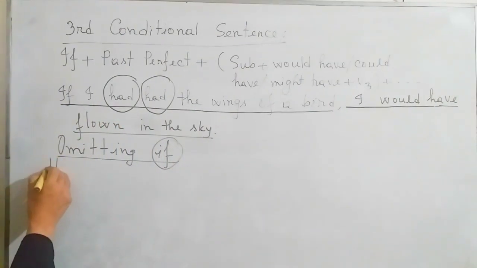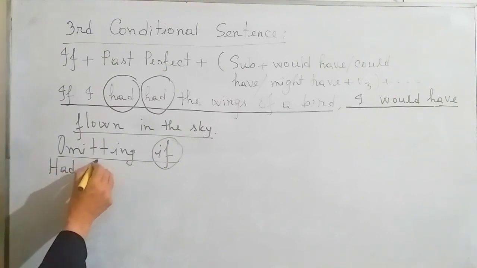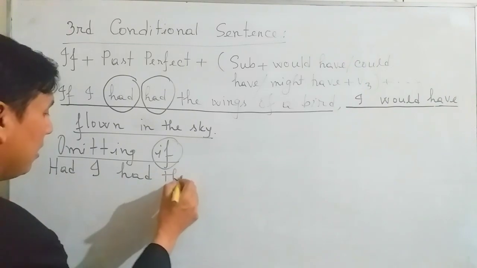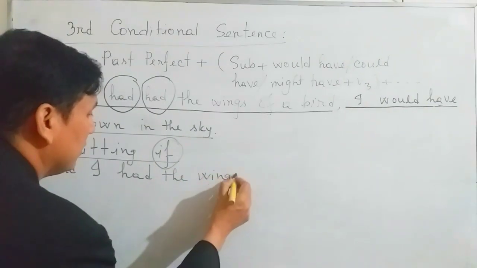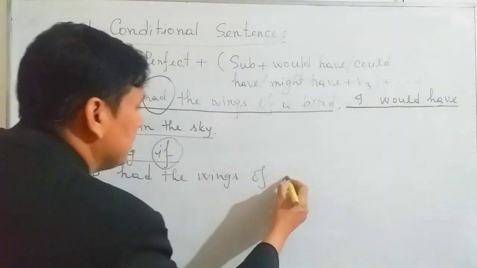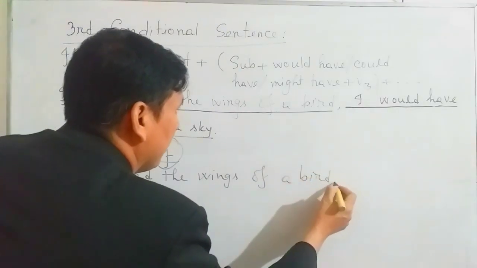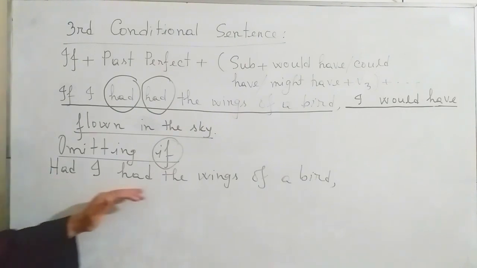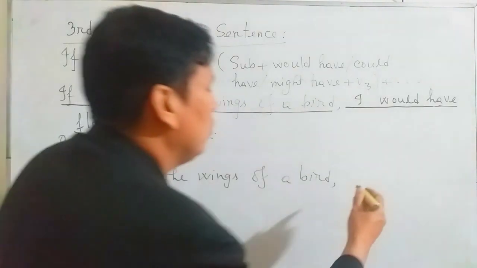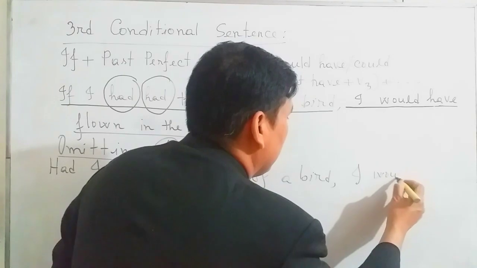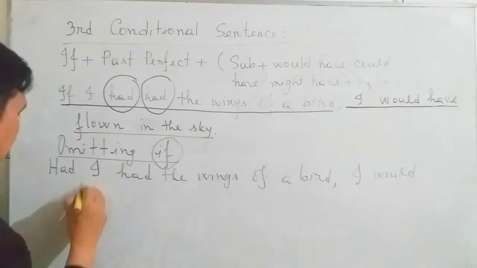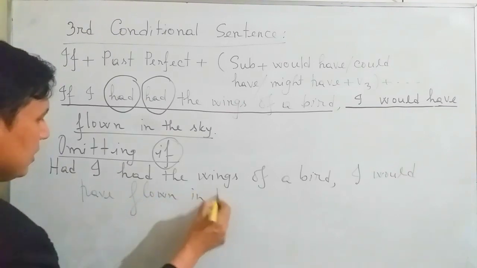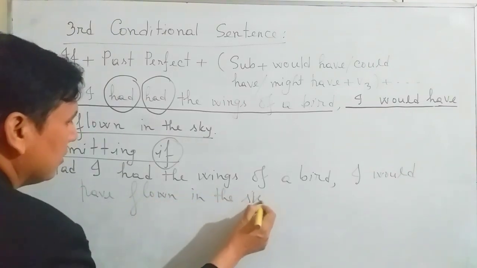Here, had I had the wings of a bird, I would have flown in the sky.